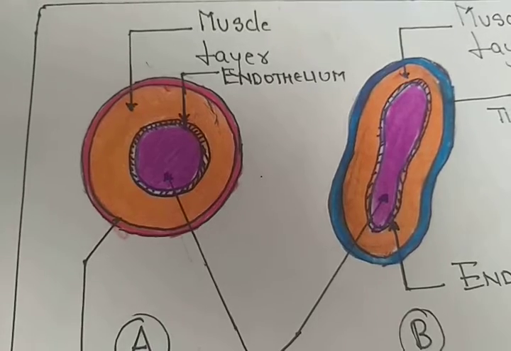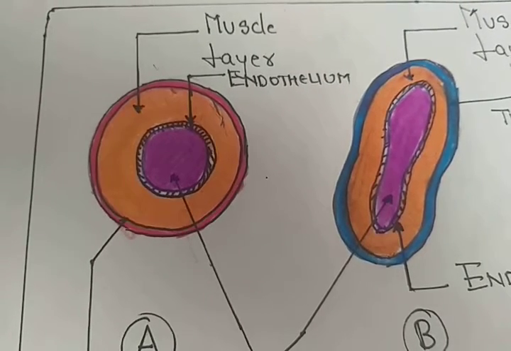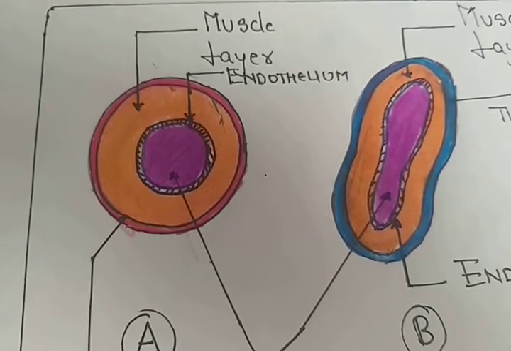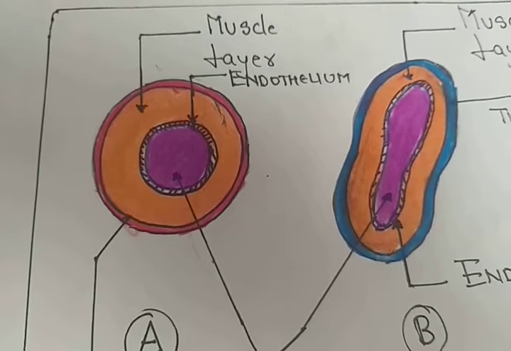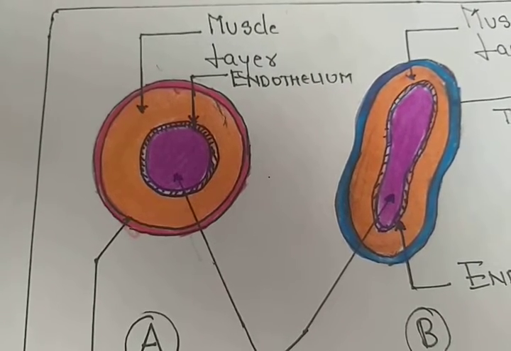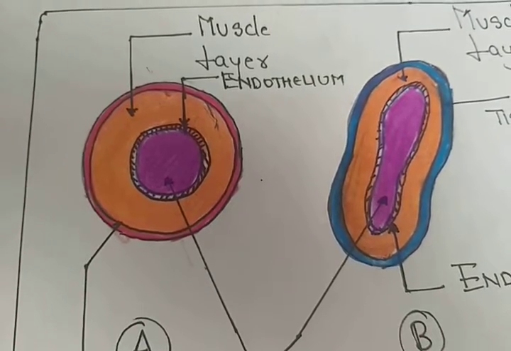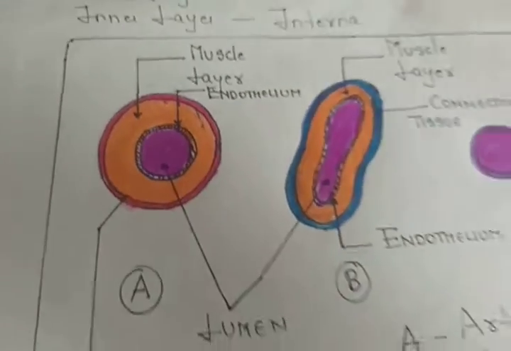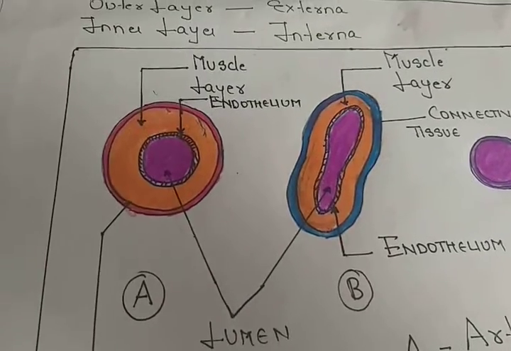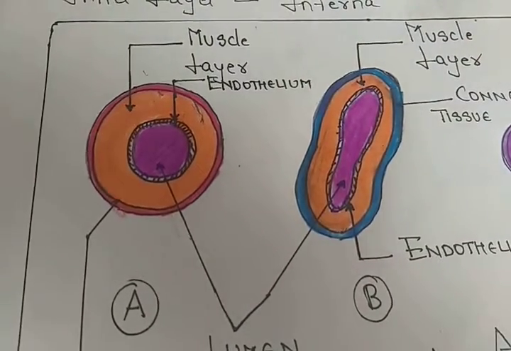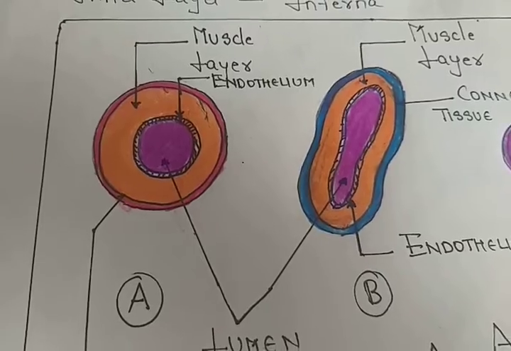Whereas the middle layer, the tunica media, is composed of smooth muscles. And the inner layer, the tunica interna, is made up of a layer of endothelium or endothelial cells, which act as a connection or help in adhesion or attachment.